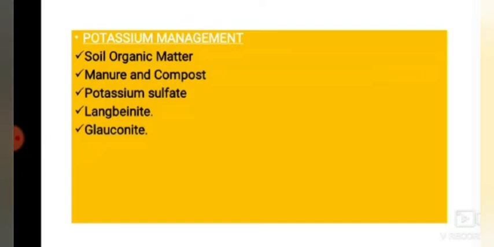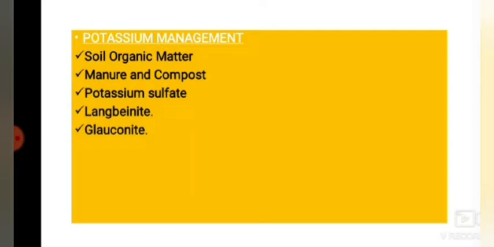The very slow potassium release rate of greensand is touted to minimize the possibility of plant damage by fertilizer burn. If we use a large amount of fertilizers, there will be burning of the plant. We are going to reduce that by adding this glauconite to the soil, while the mineral's moisture retention may aid soil conditioning.